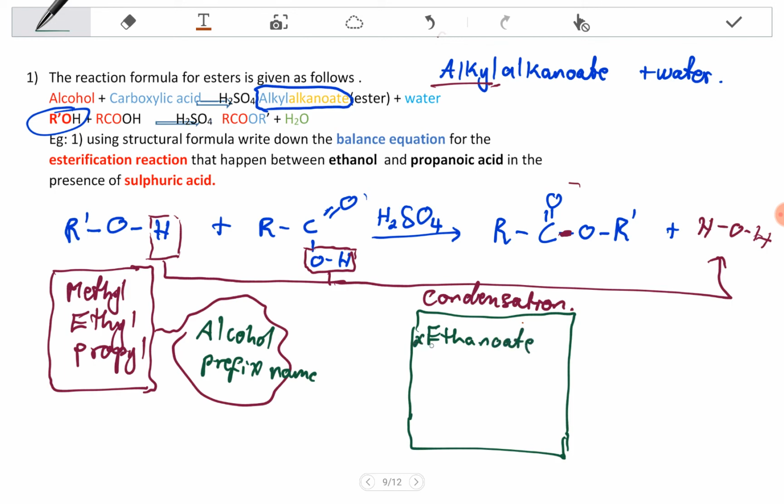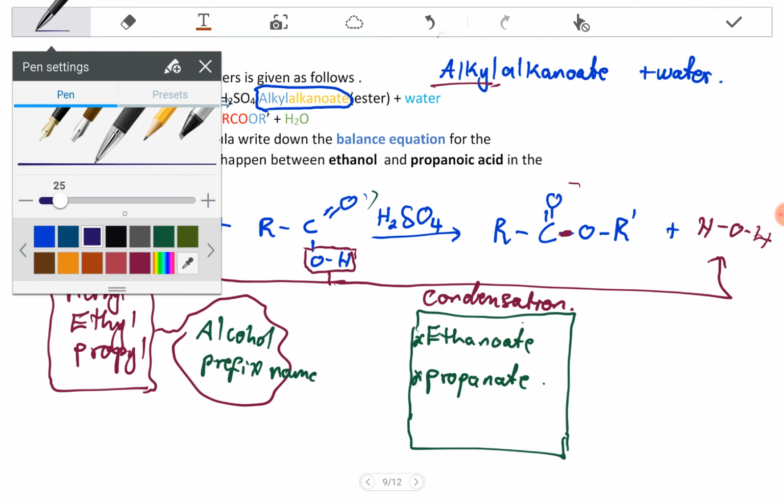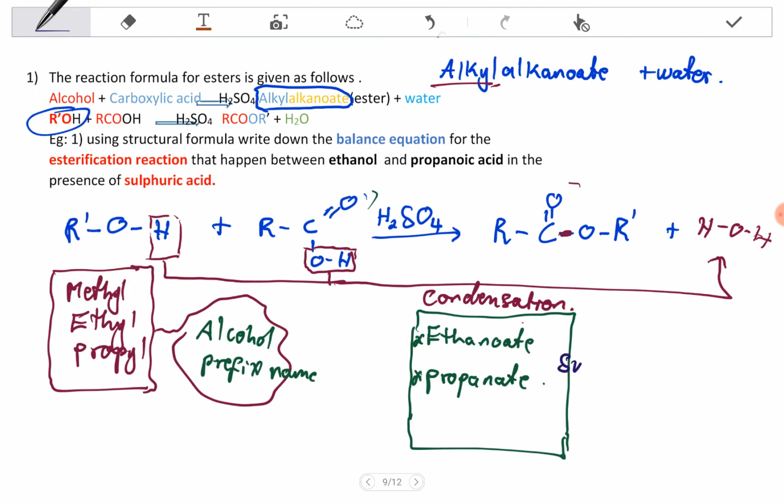If you have three carbons from the carboxylic acid, which is propanoic acid, then the ester's suffix is going to be propanoate. So we are taking the suffix from the carboxylic acid.